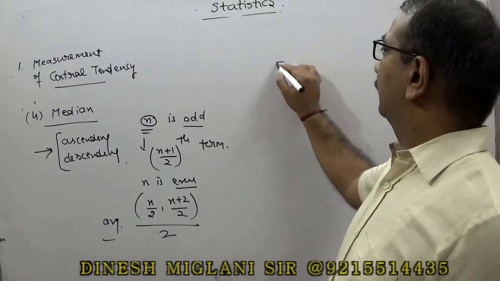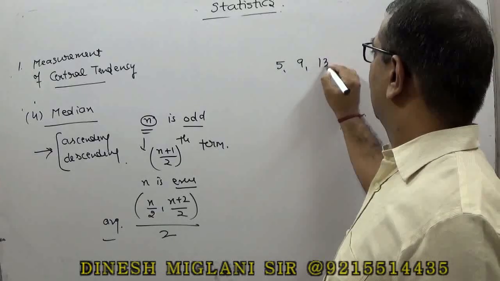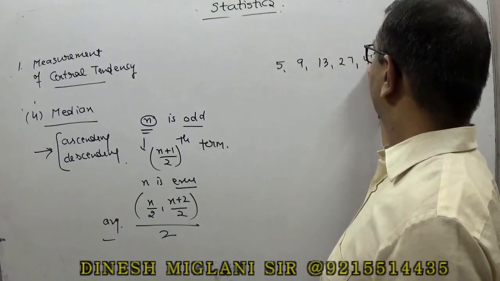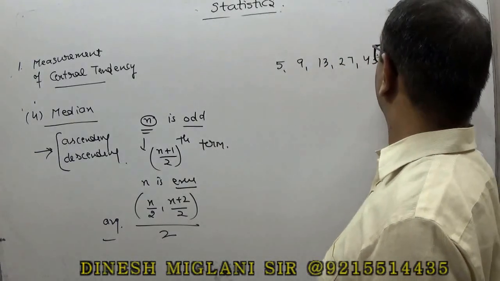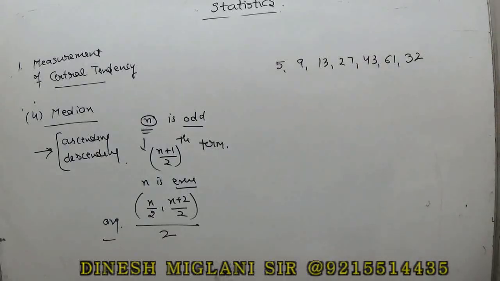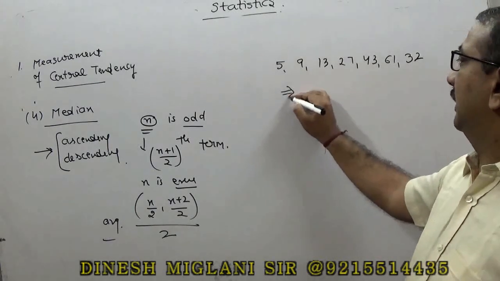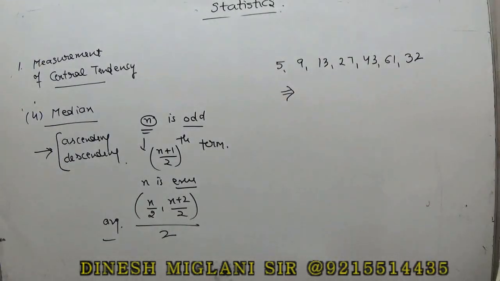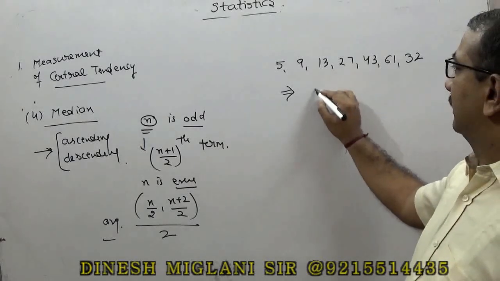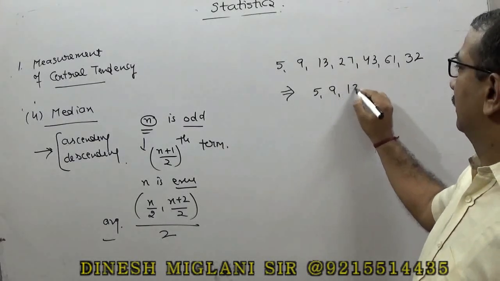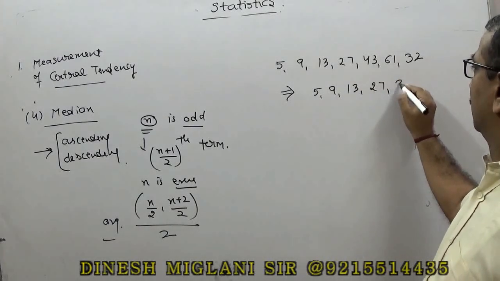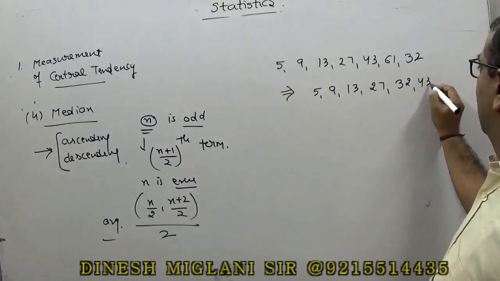My data is given as 5, 9, 13, 27, 43, 61 and 32. The number of terms is 7. We have to find the median. First, make sure the data is arranged in ascending order: 5, 9, 13, 27, 32, 43 and 61.